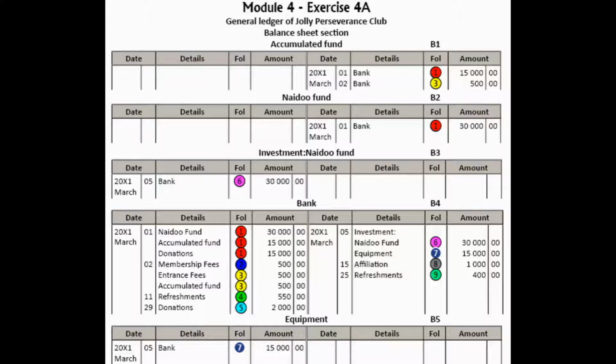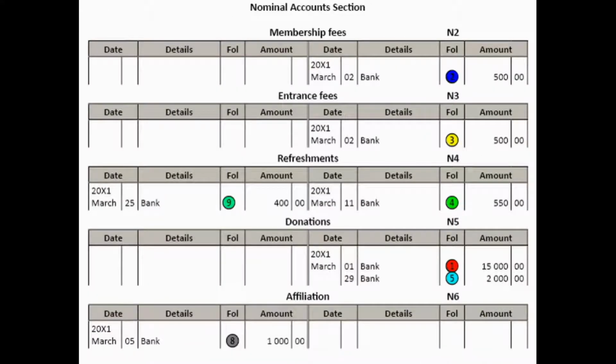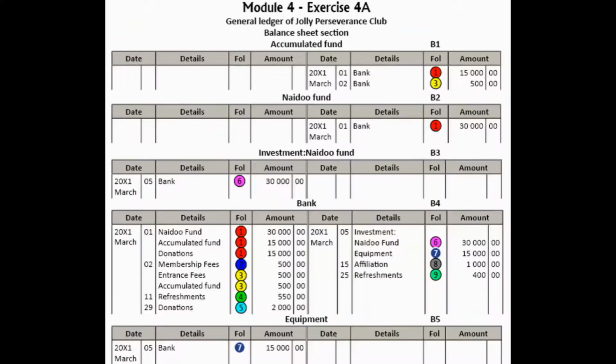All right. Okay, and the third account that we're going to credit is the donations. Okay, and that is correct because that account donations is also an income, and at the end of the financial period it will be closed off to the income and expenditure account where the income will be used to cover the expenses. Okay, and the double entry for that transaction you will see also marked in the red circle number 1, debit bank and credit donations.